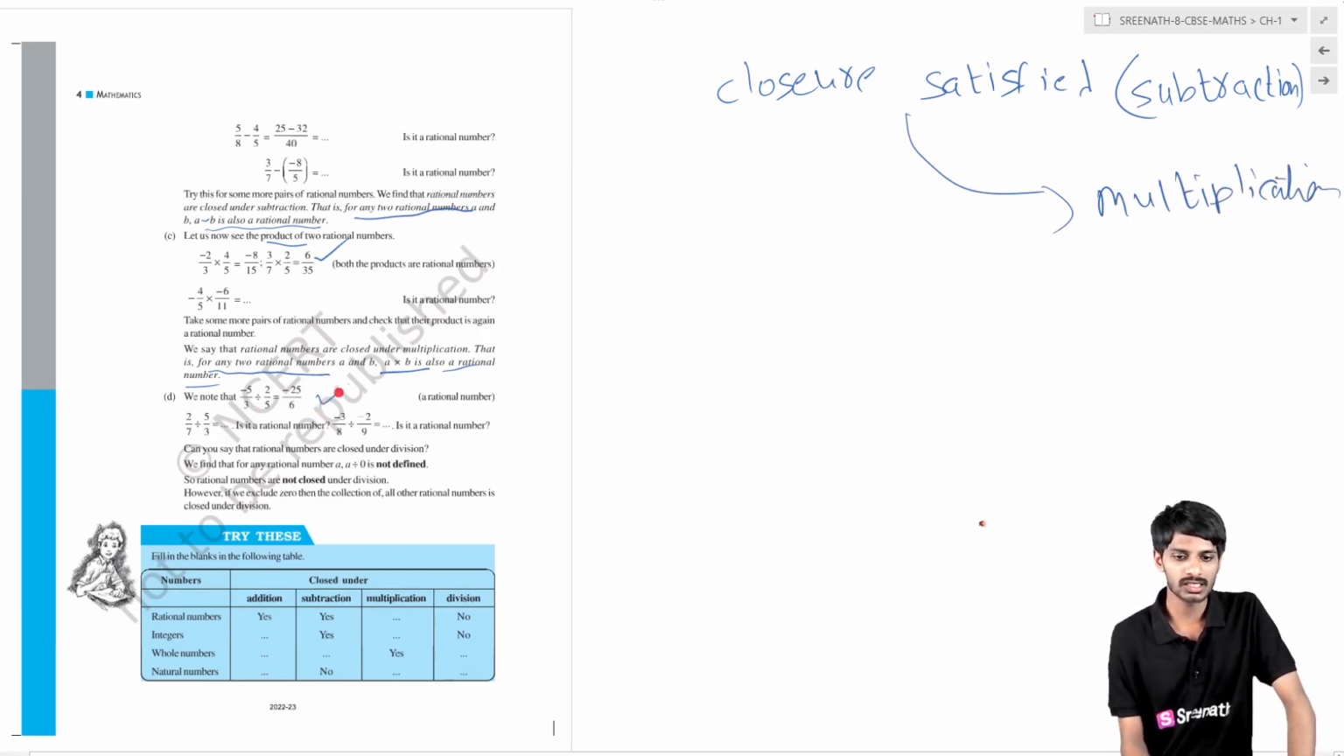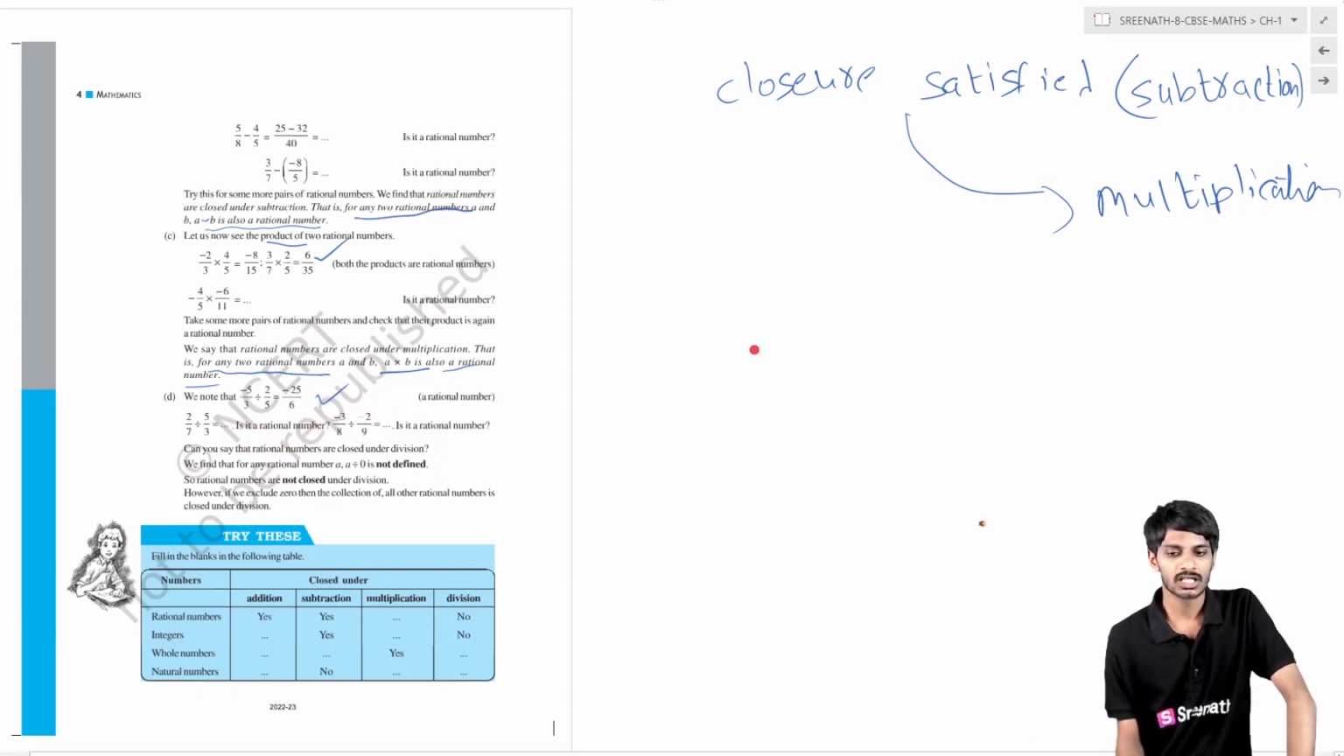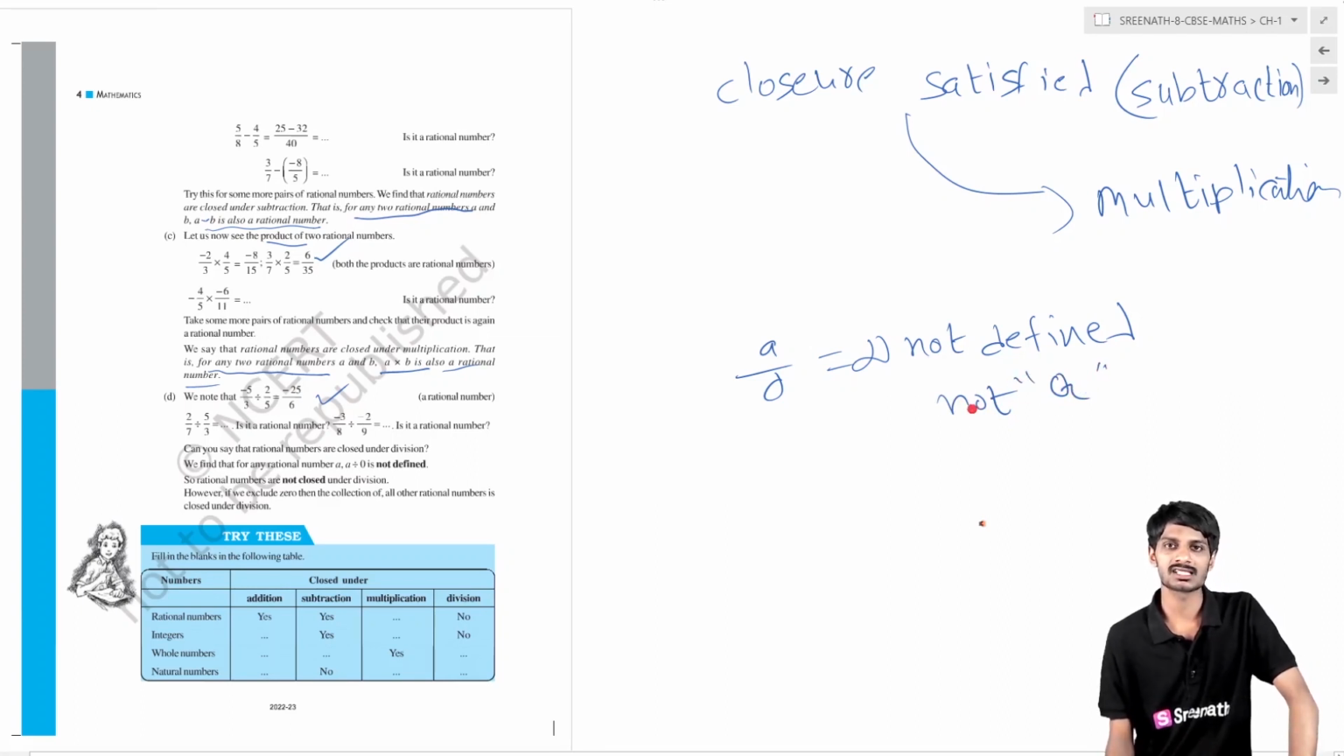Now we come to division. Take two rational numbers and divide them. In some cases you get minus 25 by 6, which is a rational number. But if you divide A by 0, then the result is infinite, not defined. So which is not a rational number, not in Q. So it is not defined, so closure is not satisfied.